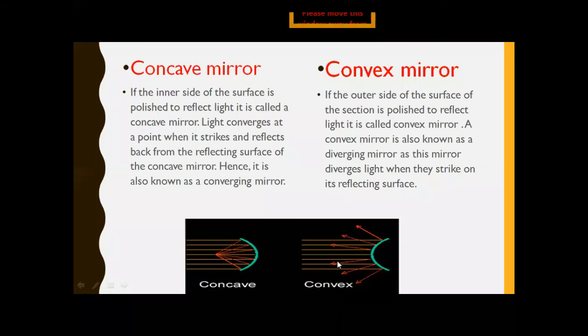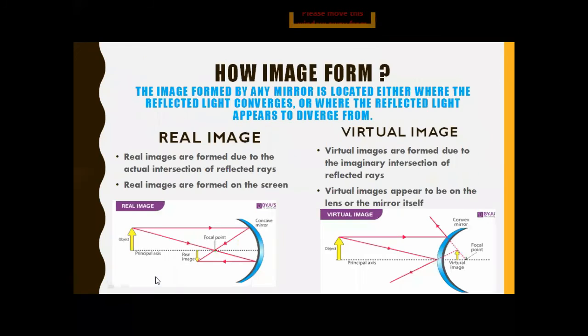So that's why we say that a convex mirror is the diverging mirror and a concave mirror is the converging mirror, because the concave mirror gathers all the rays, and the convex mirror diverges or scatters all the reflected rays. That is the difference between the concave and convex mirror. Okay, so take a screenshot and we are moving toward the next slide.